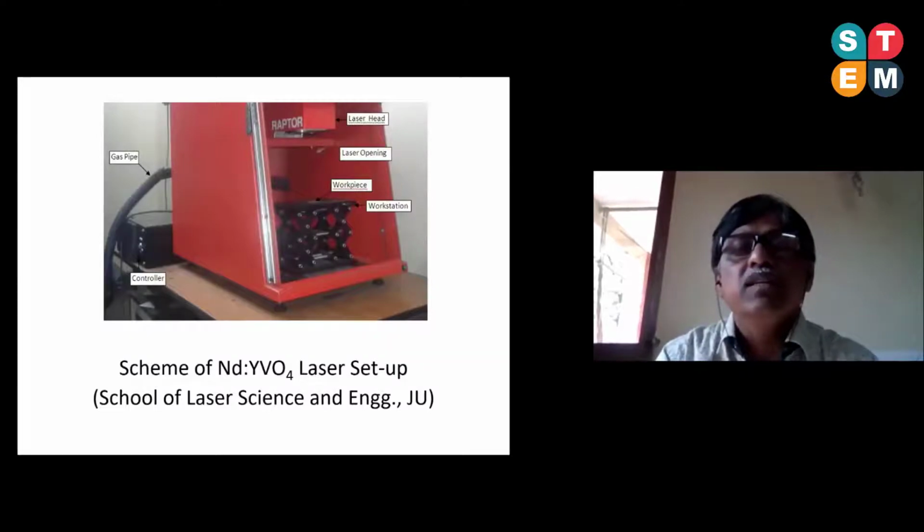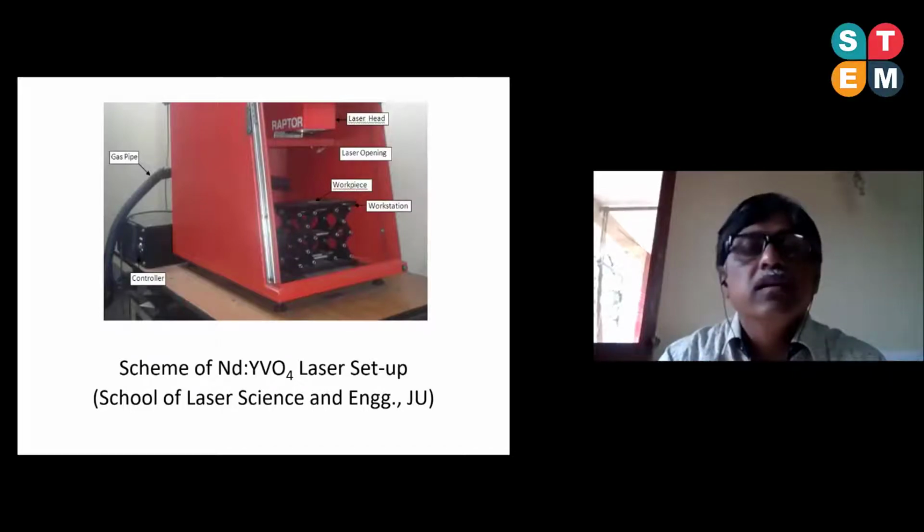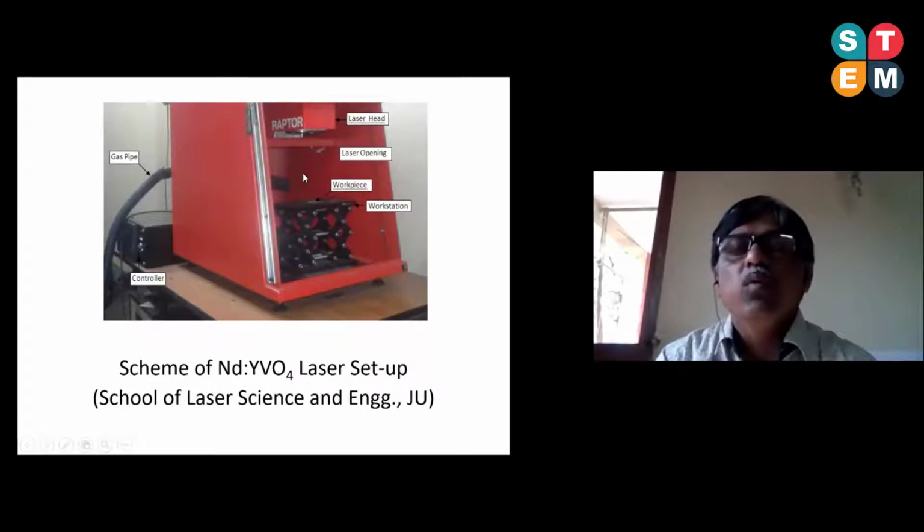This is the machining setup that we have used. This is the laser setup which is placed at Jadavpur University. Actually, I performed this operation at Jadavpur University under the School of Laser Science and Engineering. Some components that you see include the gas pipe. If we want to evacuate it, with the help of this pipe we can produce a vacuum so that we can get more effective lasers.